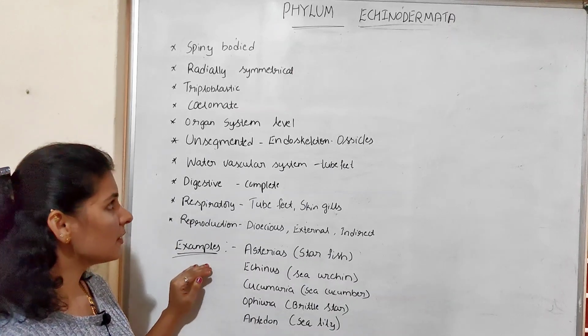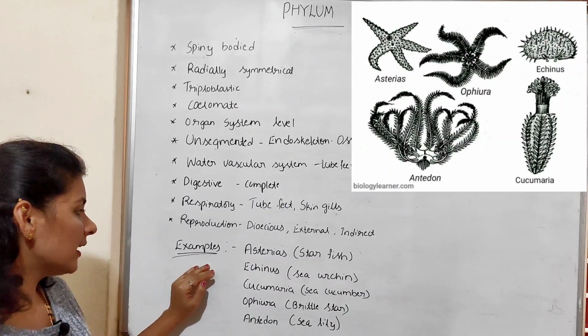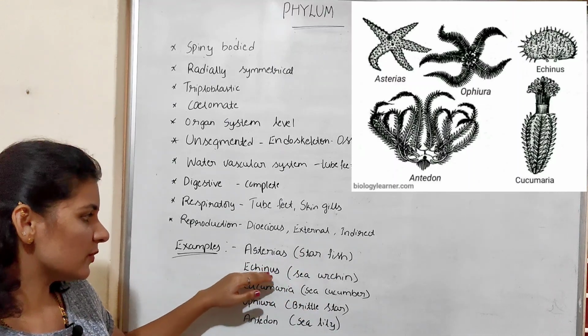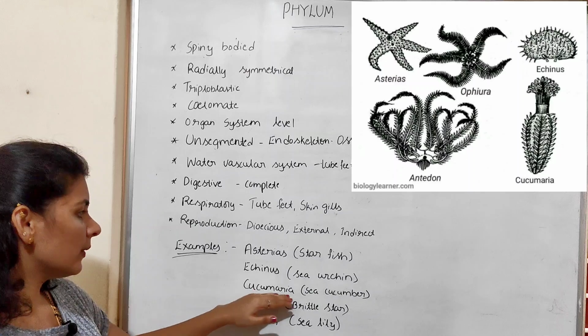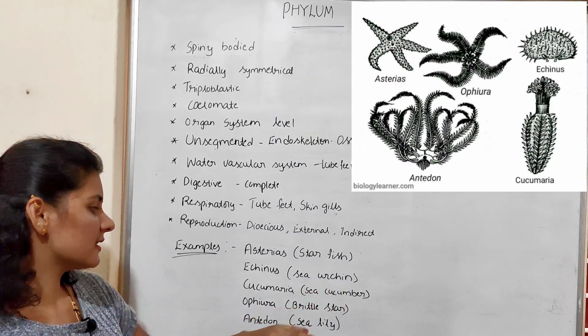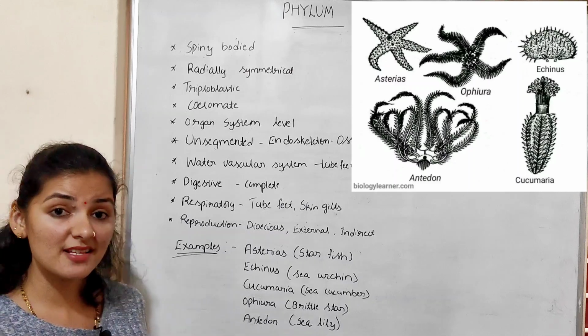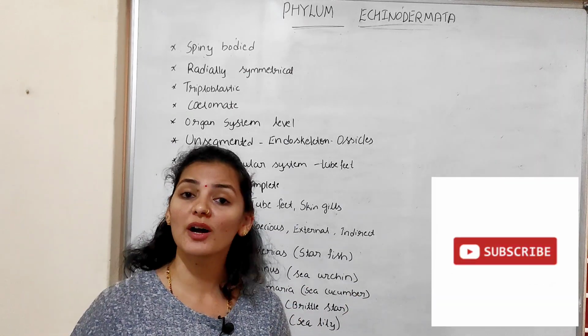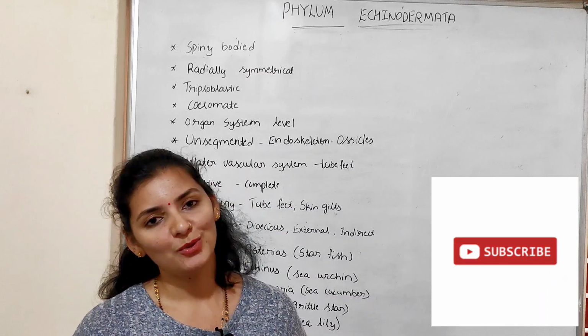If we talk about examples of phylum Echinodermata, important examples are Asterias, commonly called starfish, Echinus, commonly called sea urchin, Cucumaria, commonly called sea cucumber, Ophiura, commonly called brittle star, and Antedon, commonly called sea lily. So that is all about the characteristics and important examples of phylum Echinodermata. I hope this video is useful.